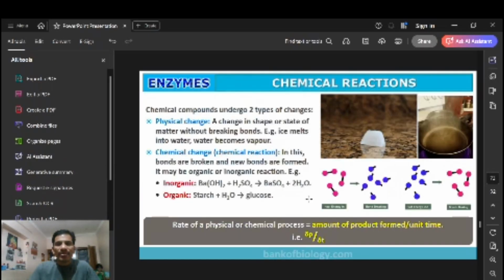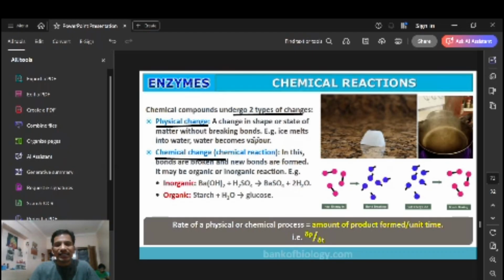So what is the chemical reaction here? On a substrate, for example proteins, the protease enzyme will work, and it will change them into amino acids, right? These chemical compounds undergo two types of changes: physical change and chemical change.